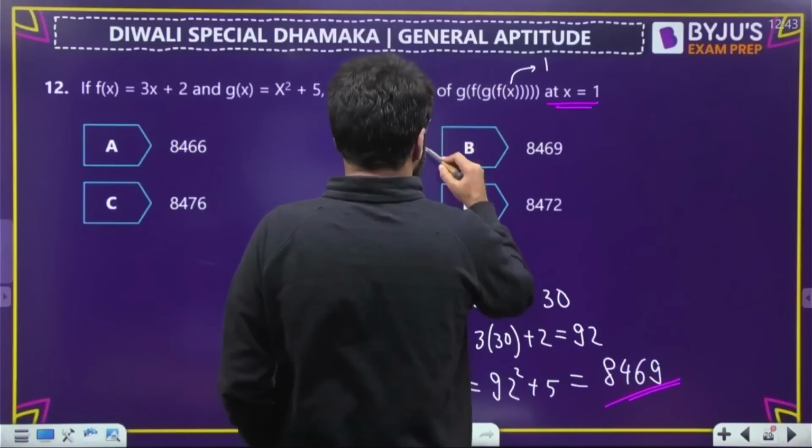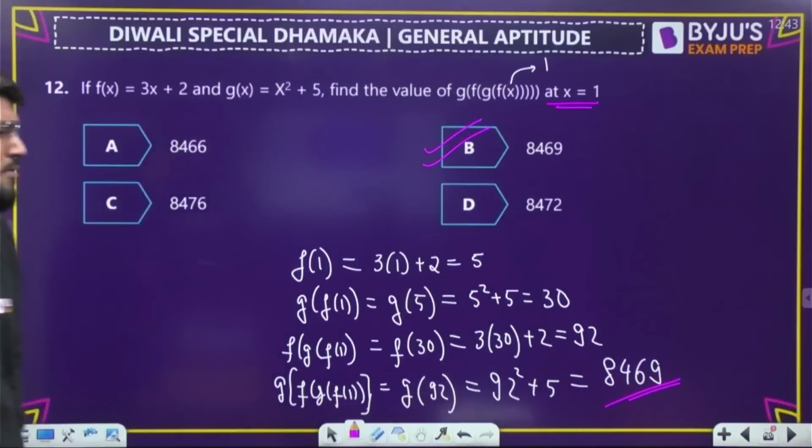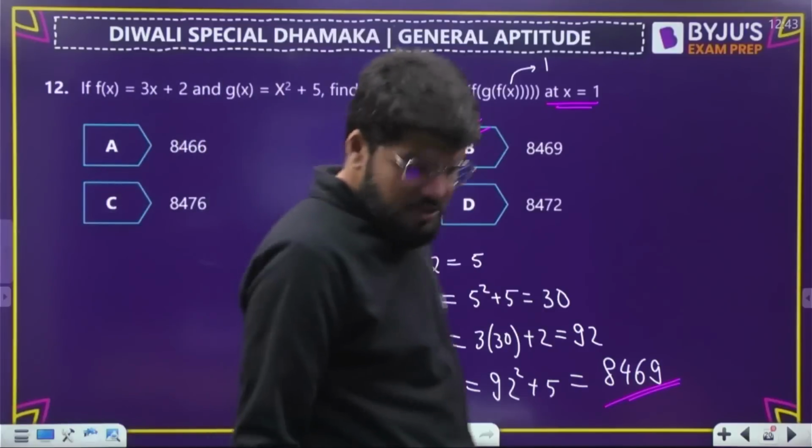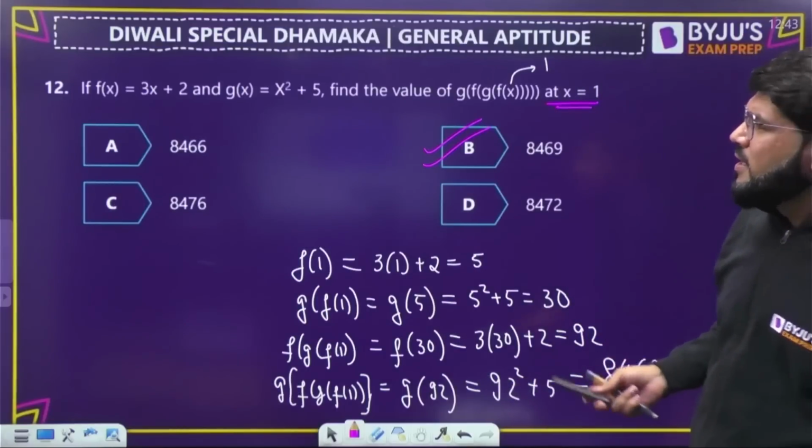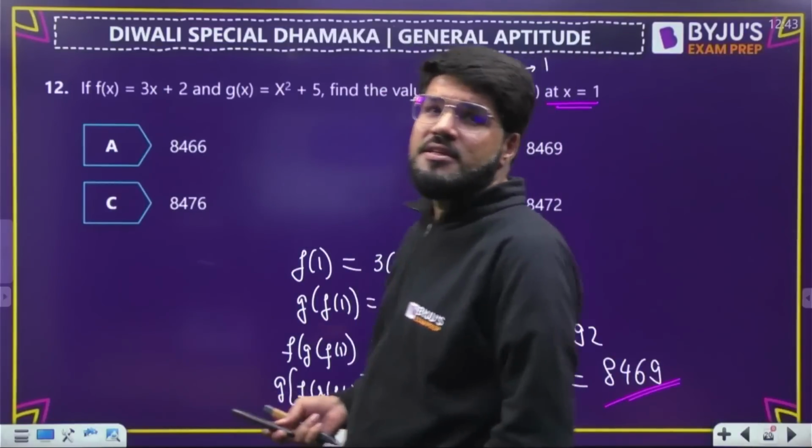Correct. 8469. Option number B. Done. So, such function type questions are also coming up in the GATE exams. You must be prepared about this. They are actually just very logical in nature.